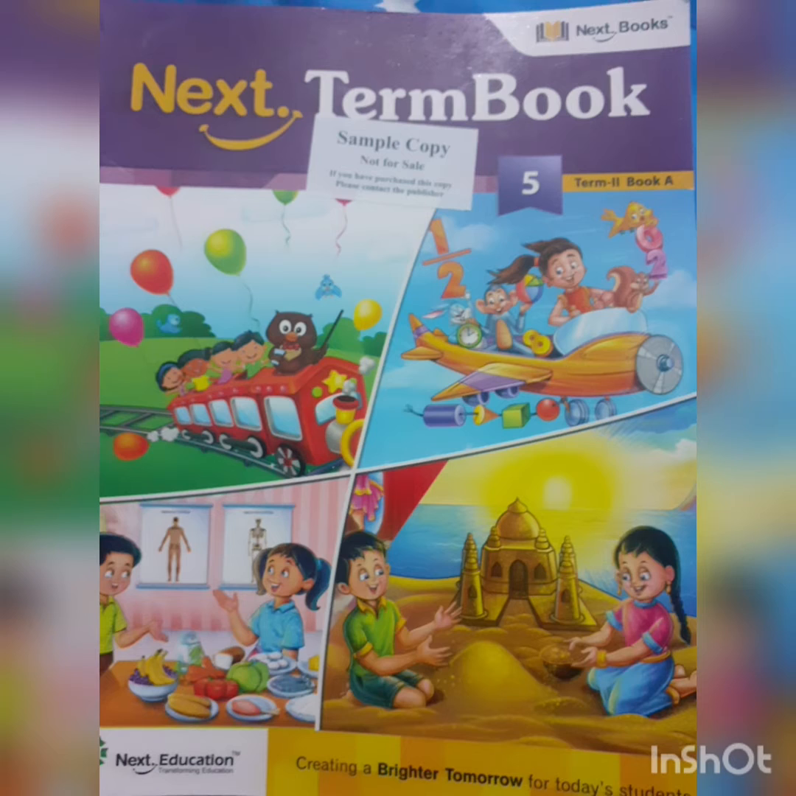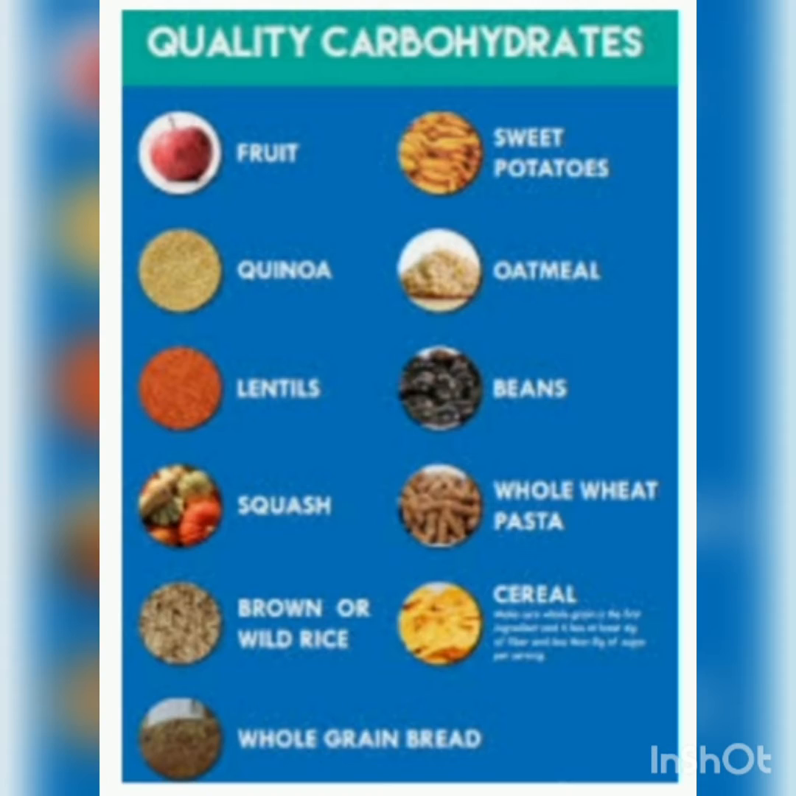So we have already started our term 2 book A, and in this book we have started chapter 4, that is food and health. As in the previous live class, we have already started our chapter 4, food and health, and we have also learned why food is compulsory for us and why we need food. Because food gives us energy.